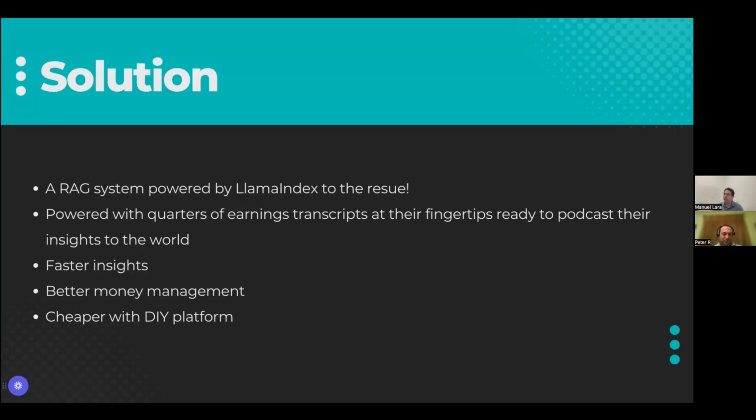The type of information we gave it was PDFs of the last couple of years of earnings reports per quarter for about 4 tickers: Google, Amazon, NVIDIA, Microsoft. And the idea here is that we want to get faster insights, provide better money management, and do it with a DIY type platform.